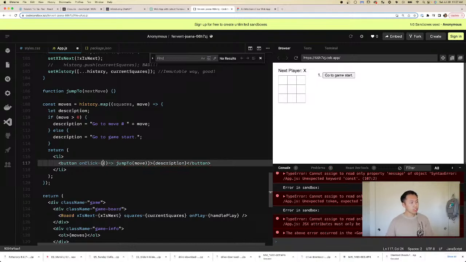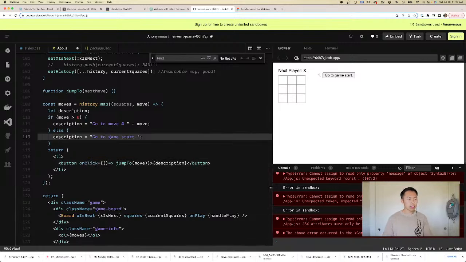Remember, if we just do jump to move, what's going to happen is onClick is going to call jump to move. We don't want that. When we make this JSX, it's going to call jump to move to create the onClick method, which is not what we want. We want to give the function jump to move the move number. So we're going to make this arrow function, which allows us to pass the information down. Okay, great. Let's see if it works. I think it still works.